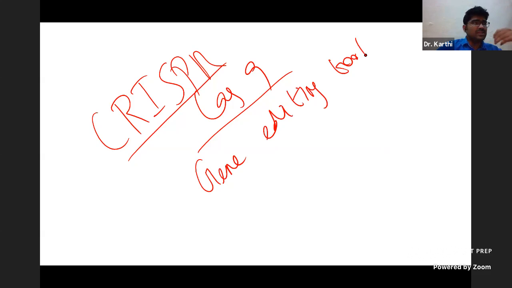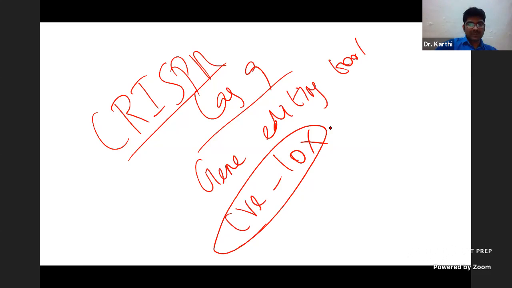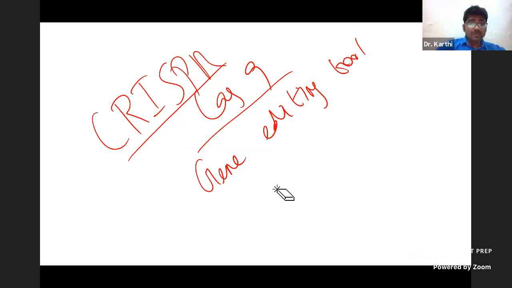Earlier days, we used other systems also. We used to use the Cre-Lox system. Just know this name, Cre-LoxP system. But CRISPR is better than the other gene editing tools. You might have read in newspapers that in China, a scientist developed a baby resistant to HIV infection by using this CRISPR-Cas9 system.